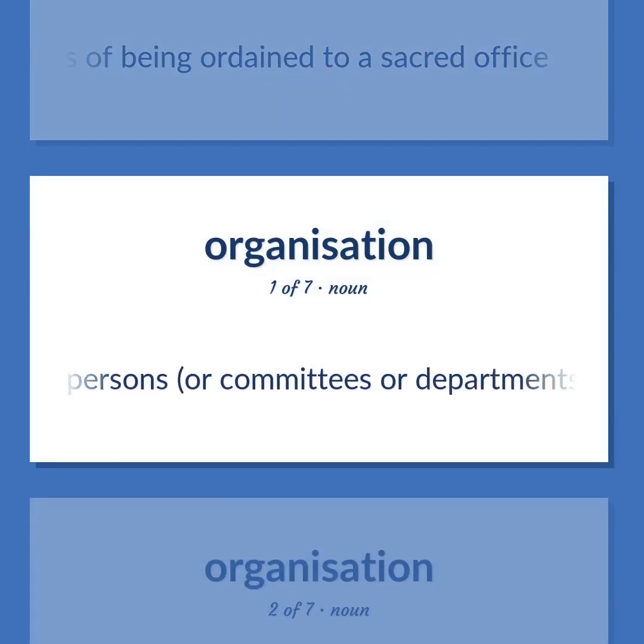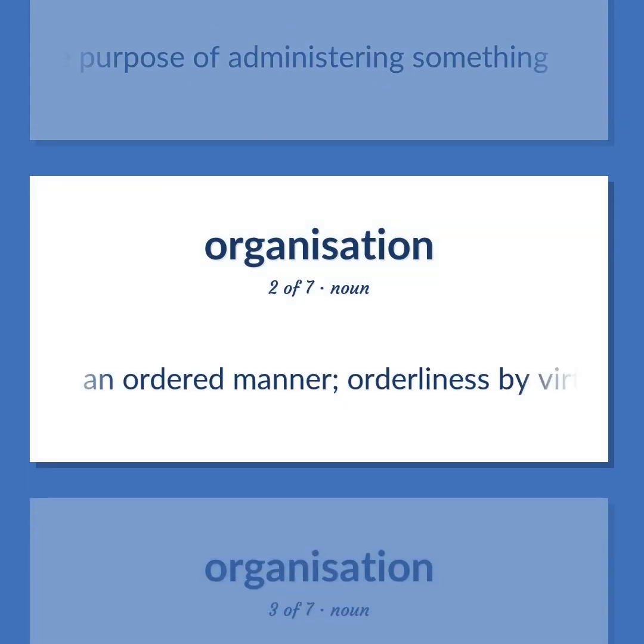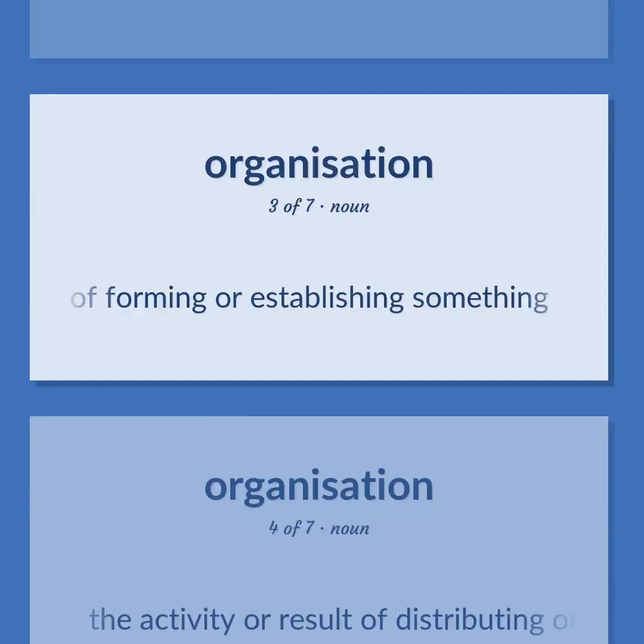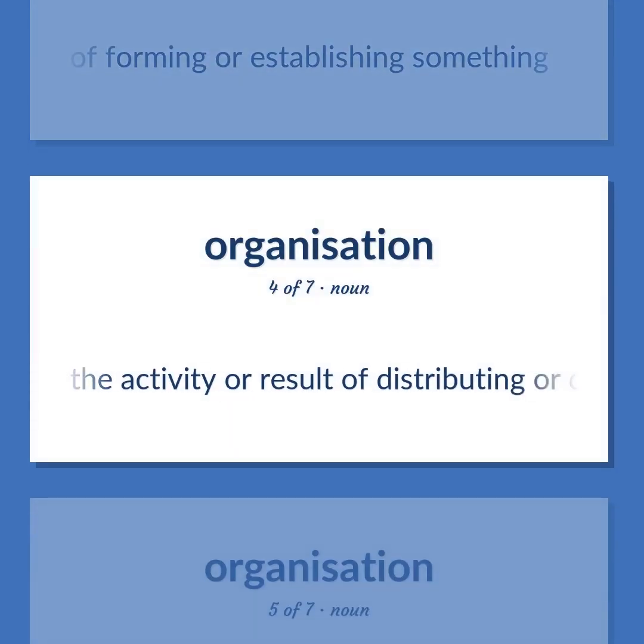The persons, or committees or departments etc., who make up a body for the purpose of administering something. An ordered manner. Orderliness by virtue of being methodical and well organized. The act of forming or establishing something. The activity or result of distributing or disposing persons or things properly or methodically.